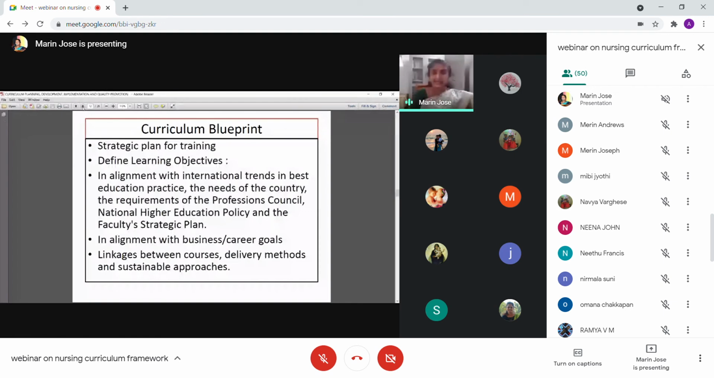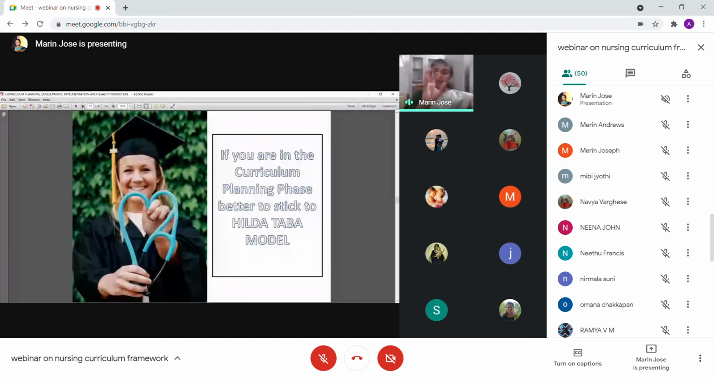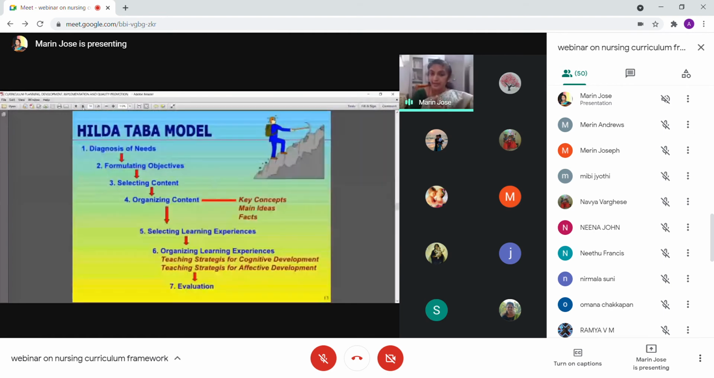I know you are thorough with all these models, but just to have a quick glance, with this particular phase, I think it is better to move to the Hilda Taba model. I think the screen is visible to each and every one of you. Am I right? Yes, ma'am. Okay. So the Hilda Taba model begins with the need analysis. What is the need of the society? Then based on that, we have certain objectives.